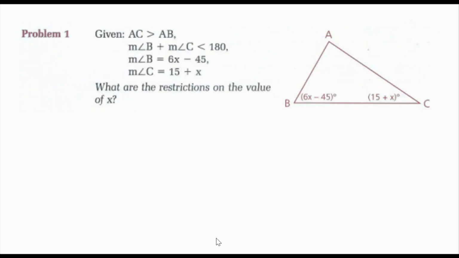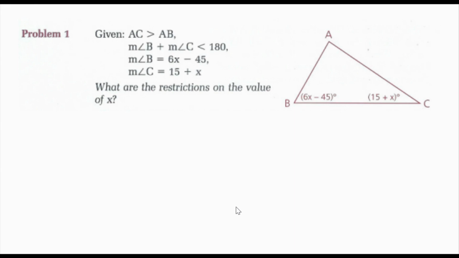Now looking at our sample problems, I'm given that side AC is bigger than side AB. The measure of angle B plus the measure of angle C is less than 180. The measure of angle B is equal to 6x minus 45, and the measure of angle C is equal to 15 plus x. What are the restrictions on the value of x?